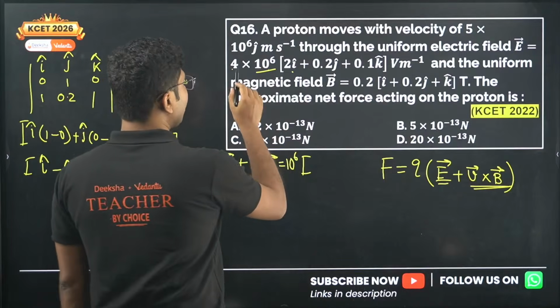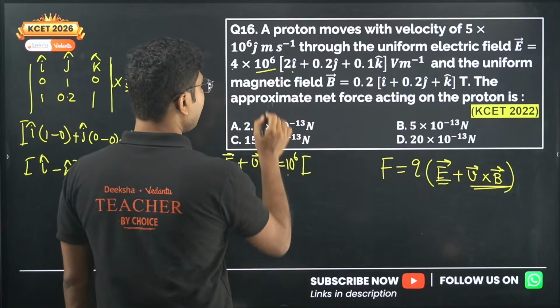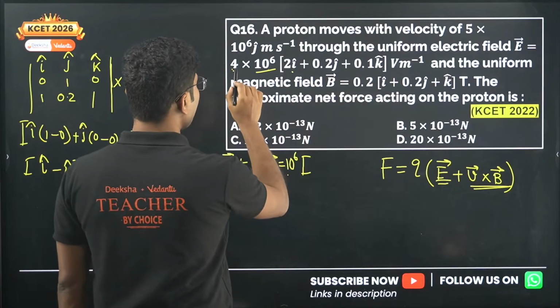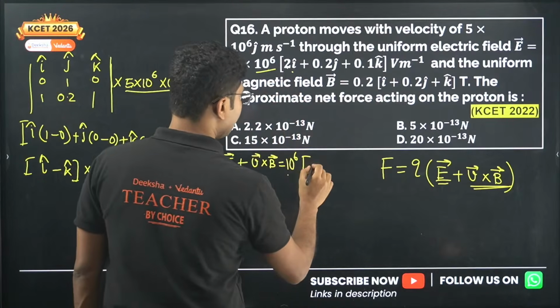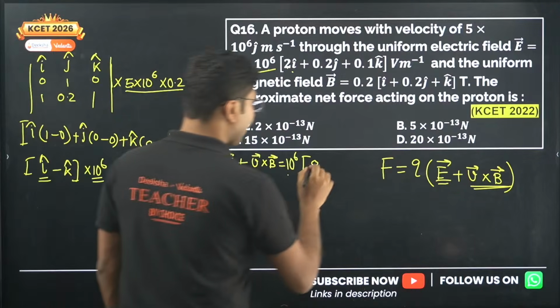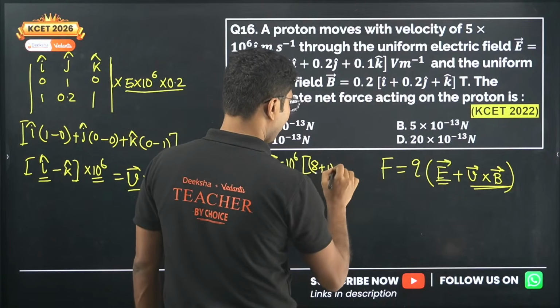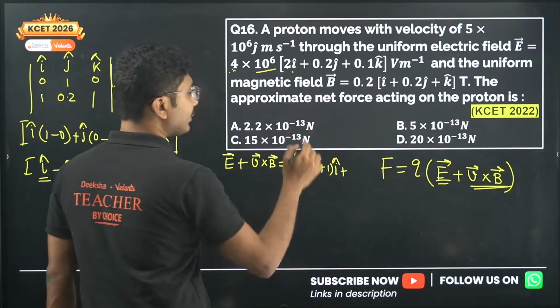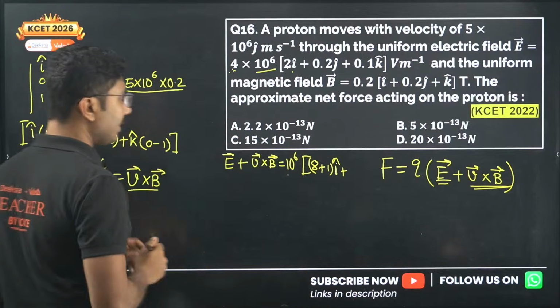Now, if you take 10 to the power of 6 as common, so 4 has to go inside and multiply with each and every term. So 4 into 2 is 8. So 8 I cap, and here also we have 1 I cap. So 8 plus 1 I cap, plus 4 into 0.2 is 0.8 J cap. There is no J cap over here.